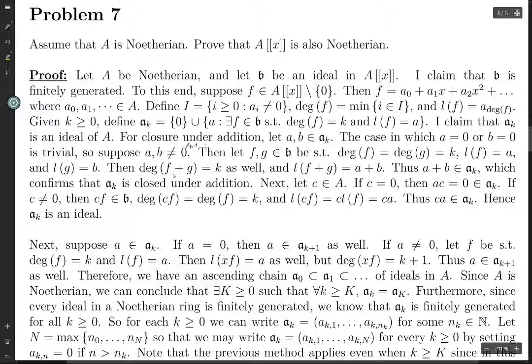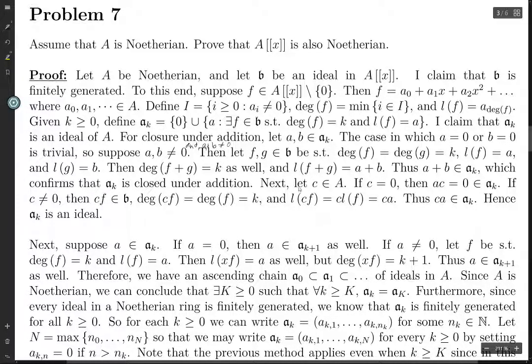And a plus b is not equal to 0. If a plus b is equal to 0, then obviously a plus b is going to be in there. Otherwise, if you take these two and add them together, the leading term coefficient is not going to become 0, so the degree is going to stay the same, and the leading coefficient is going to be a plus b. Thus a plus b is in there, which confirms closure under addition.